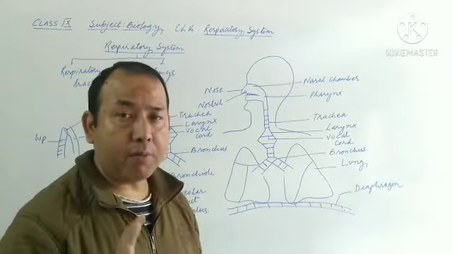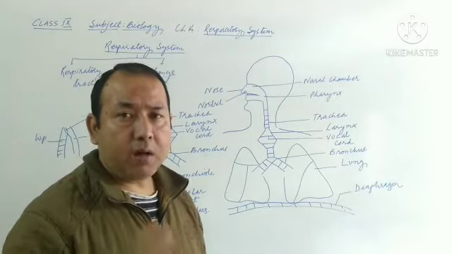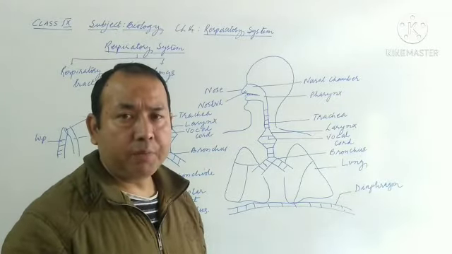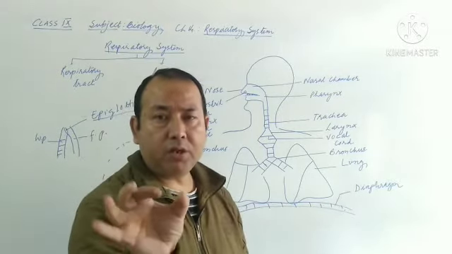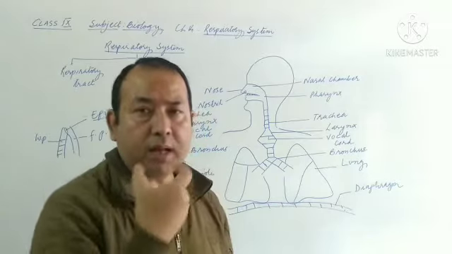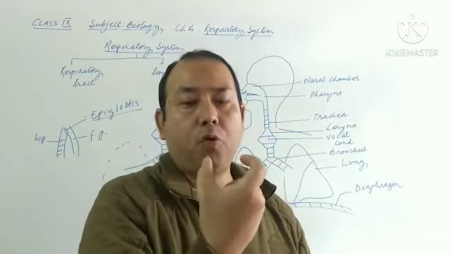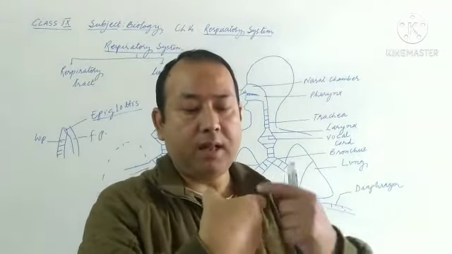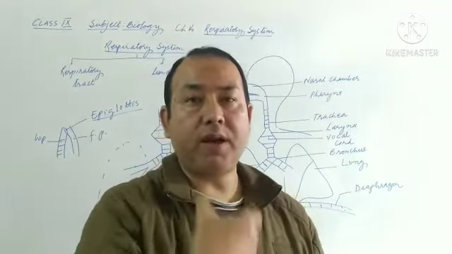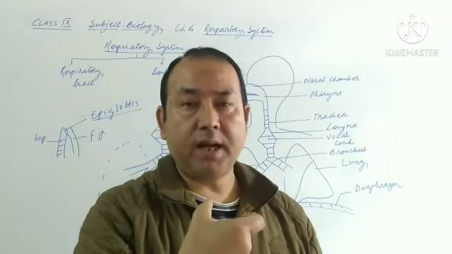Now in trachea, how many points you need to note down? The first thing is that the trachea always remains distended by the presence of C-shaped cartilaginous rings. It is a ring, but it is not a complete ring, it is C-shaped, like this type of shape. The open part is towards the dorsal side, and the complete part is towards the ventral side. C-shaped cartilage rings are present in the trachea.